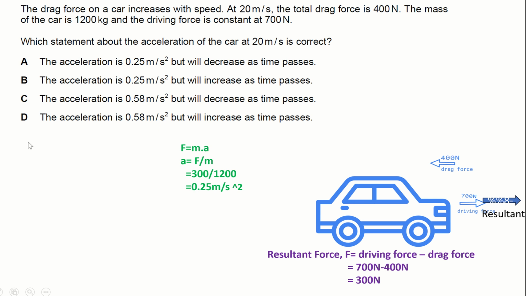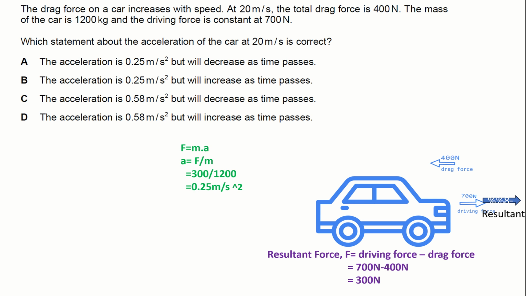So out of the four options, we have only two options, A and B, which say that the acceleration is 0.25 meter per second square. So we can ignore options C and D. So what is remaining for us? A and B. What is the difference between A and B options? The first option says that the acceleration will decrease as time passes. The second says that the acceleration will increase as time passes.